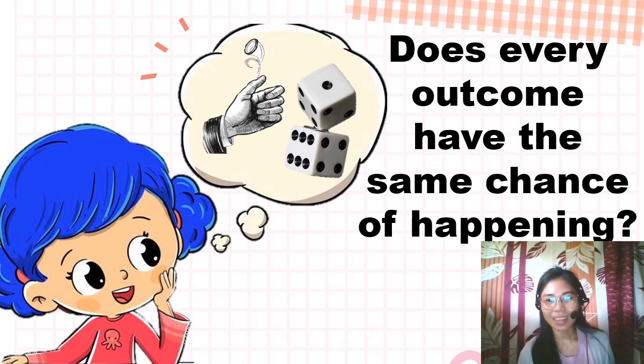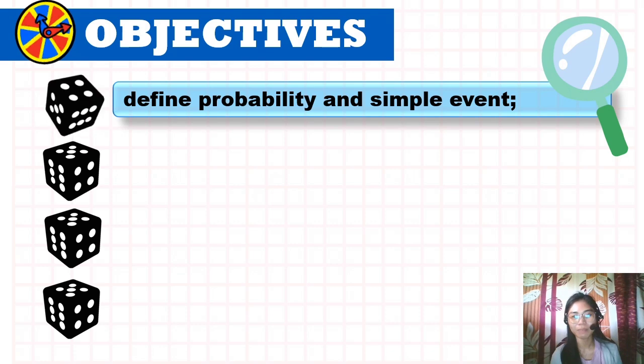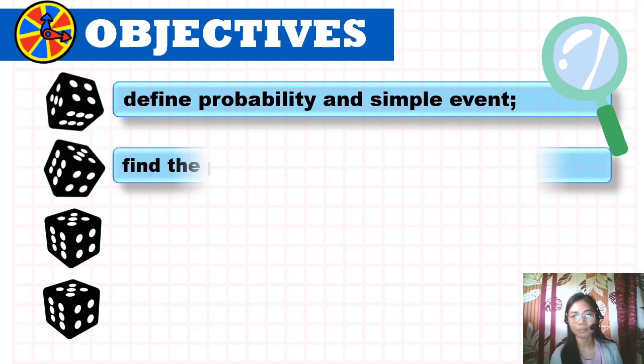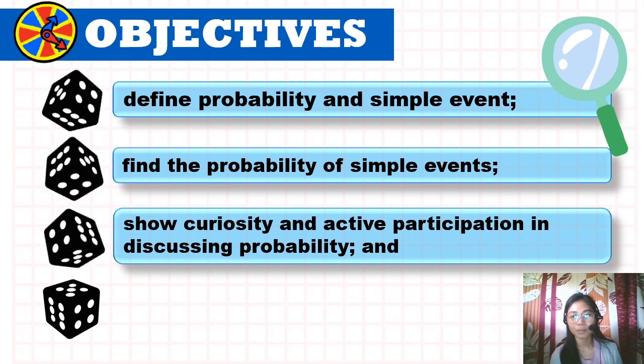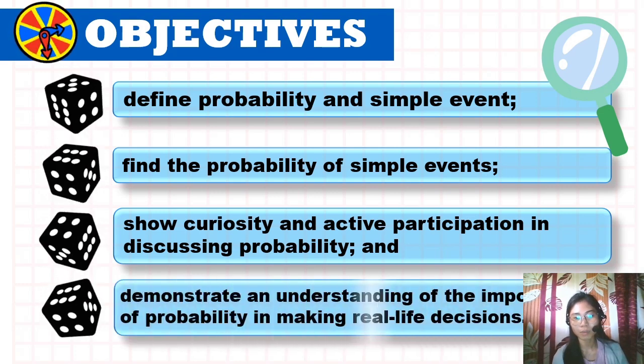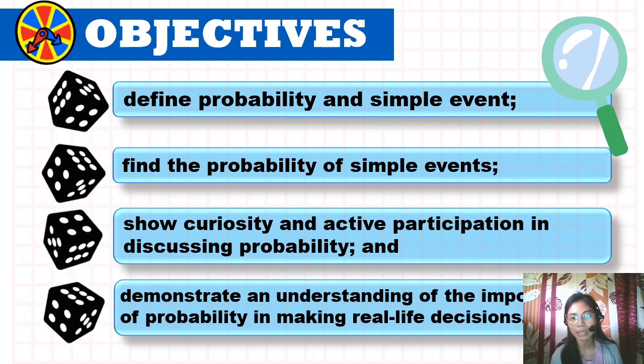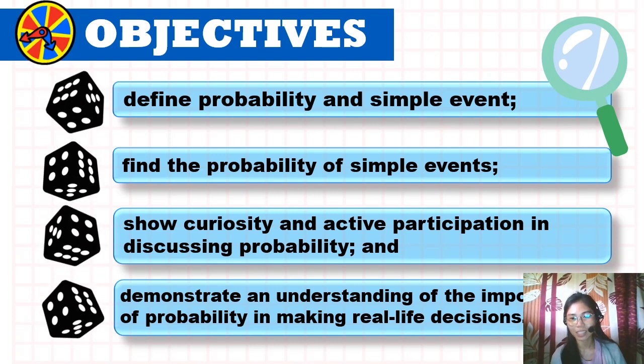And now, before we proceed to our discussion, let's have our objectives first. The first objective is to define probability and simple events, find the probability of simple events, show curiosity and active participation in discussing probability, and demonstrate an understanding of the importance of probability in making real life decisions.